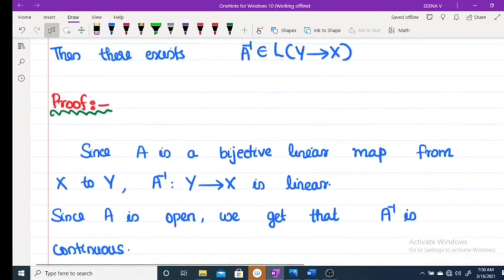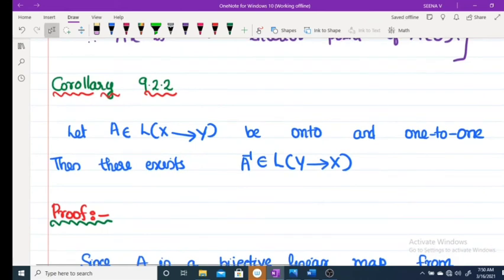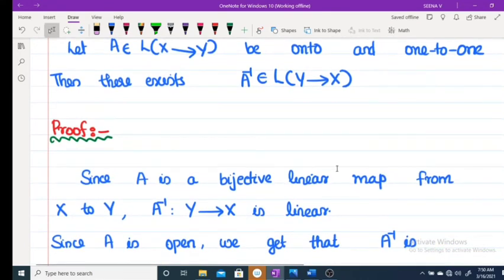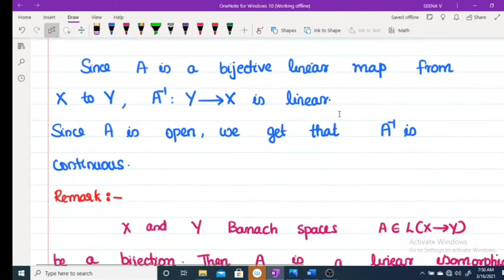Now moving to one corollary, called the bounded inverse theorem. Let A belong to L(X, Y), onto and one to one. Then there exists A inverse from Y to X. Since A is a bijective linear map from X to Y, A inverse from Y to X is also linear. And as A is an open map, we also get A inverse is continuous. Therefore, A inverse is bounded.